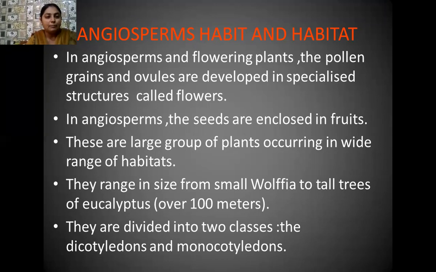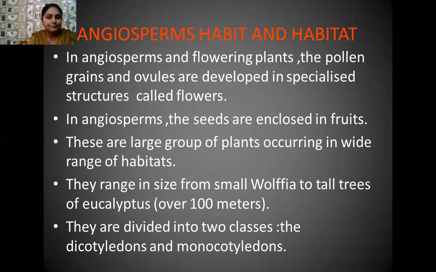Sometimes they are both present in the same flower, but sometimes they are present in separate flowers. That means some flowers are only staminate flowers and some are pistillate flowers. You have also termed these unisexual and bisexual conditions.